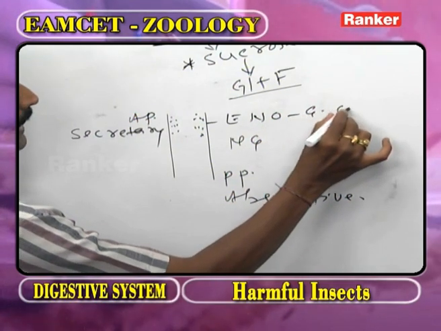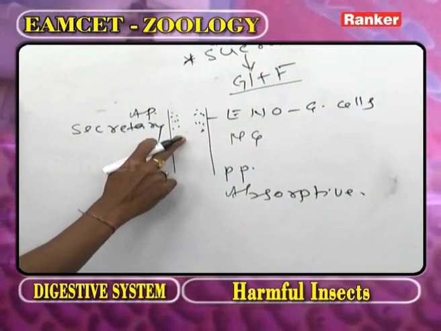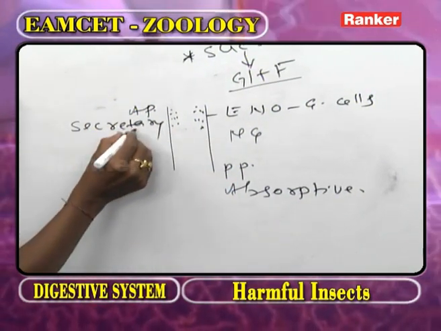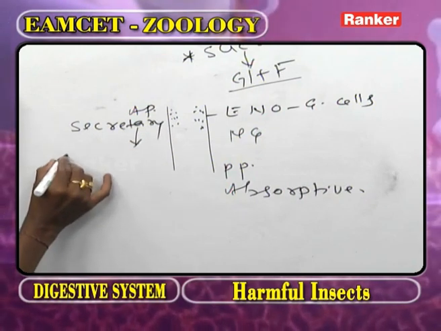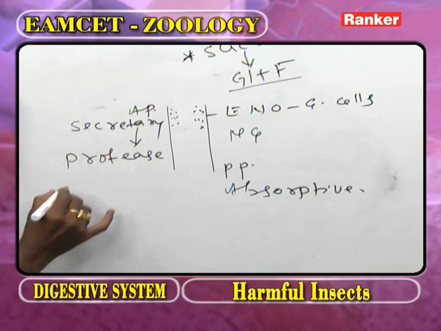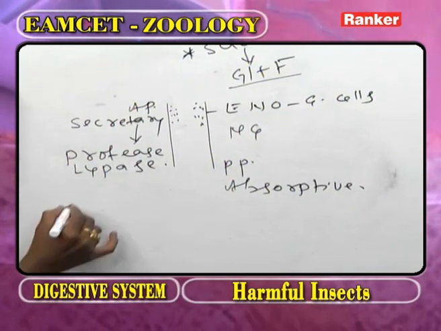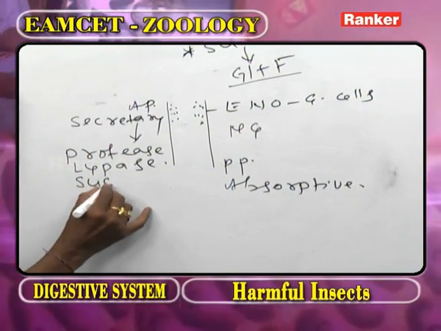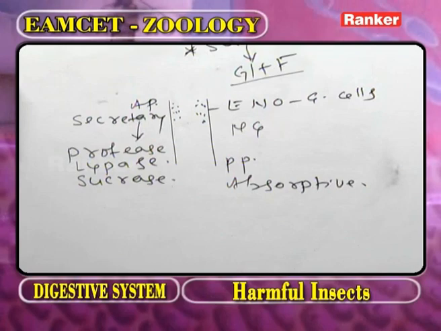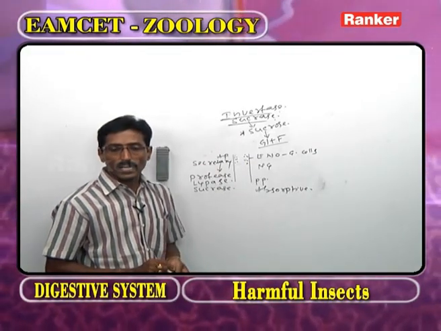endodermal gland cells. The endodermal gland cells present in the anterior part of the midgut secrete one enzyme, we call it protease. The second enzyme we call lipase. And the third one we call sucrase. What is the other name of sucrase? Invertase. Now based on this information, we go for the answer.